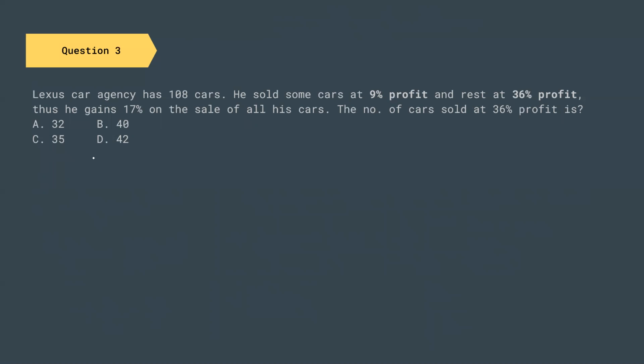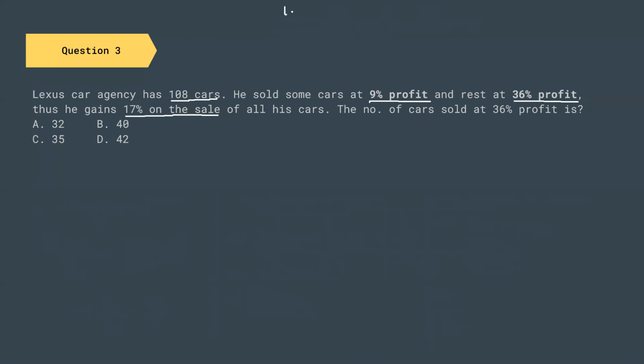Now, what they're saying is that a Lexus car agency has 108 cars. He sold some of the cars at 9% profit and the rest at 36% profit, and he gains 17% on the sale of all his cars. The number of cars sold at 36% profit is? So let us break down the question first.